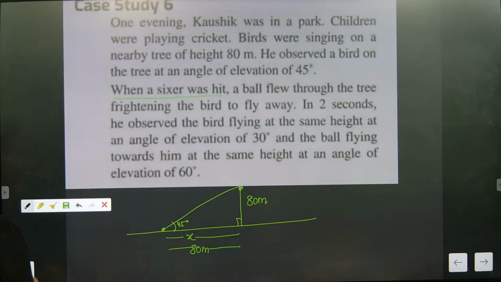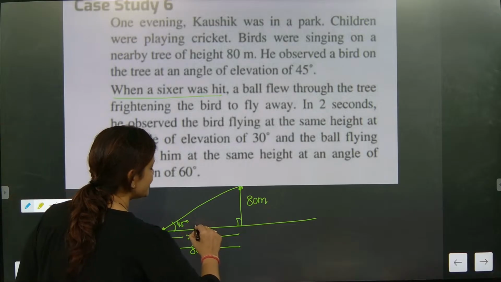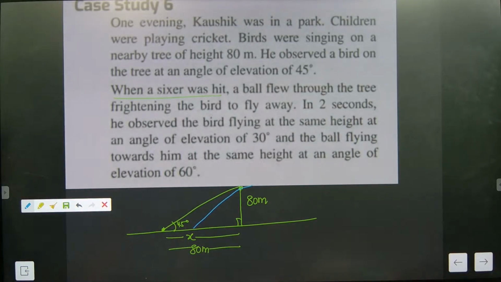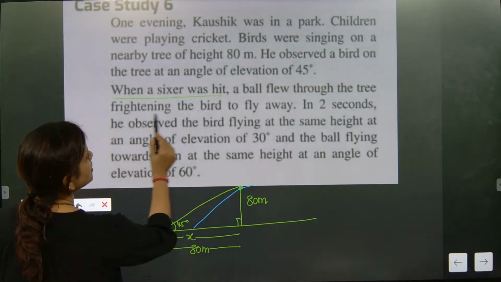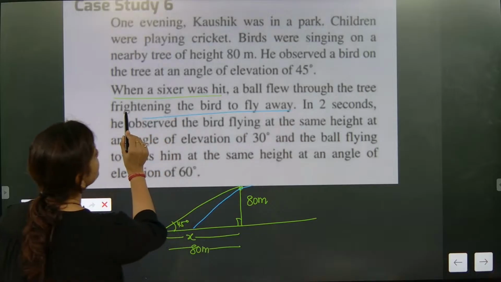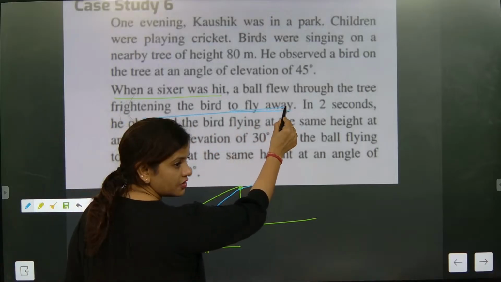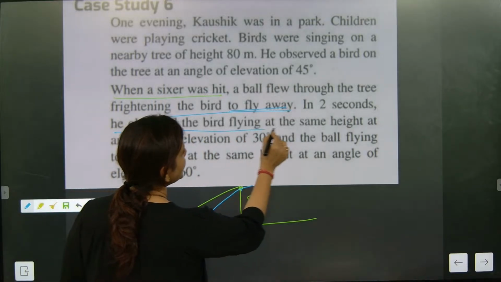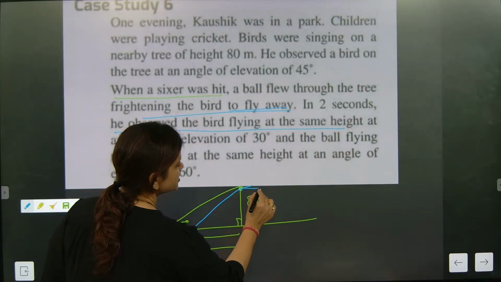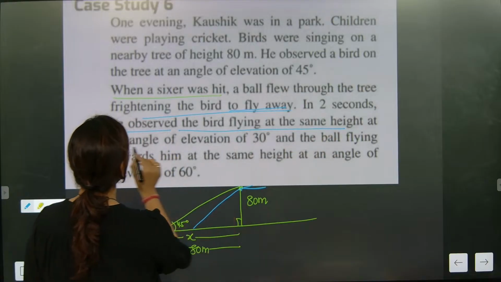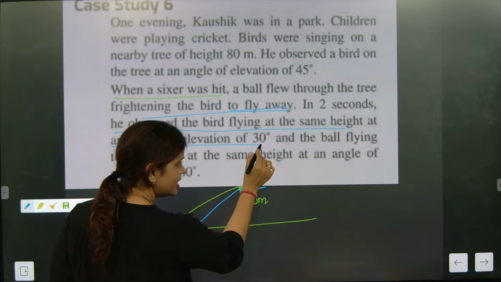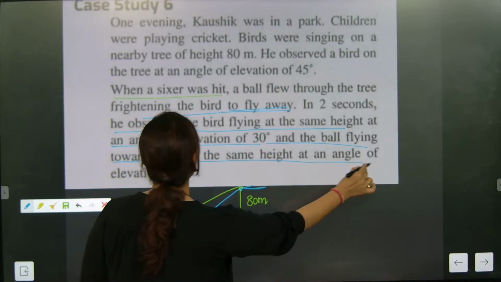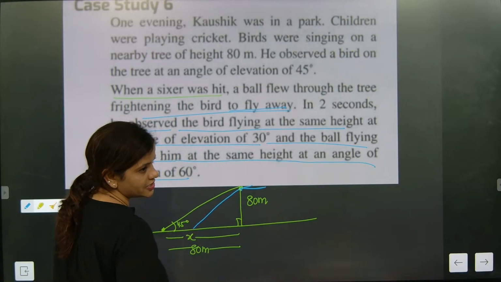So now our story is the ball was just hit and flew through the tree, frightening the bird to fly away. In 2 seconds, he observed the bird flying at the same height at an angle of elevation of 30 degree, and the ball flying towards him at the same height at an angle of elevation of 60 degree.